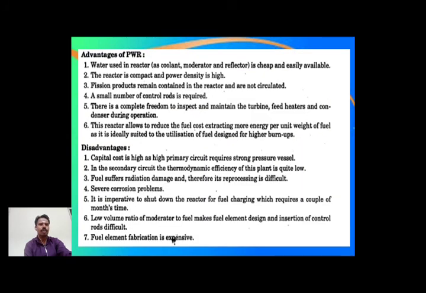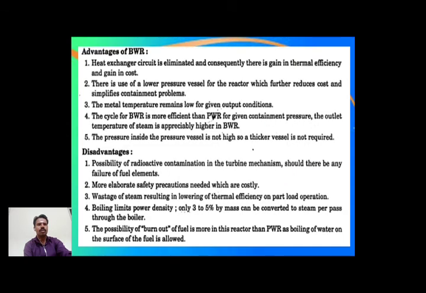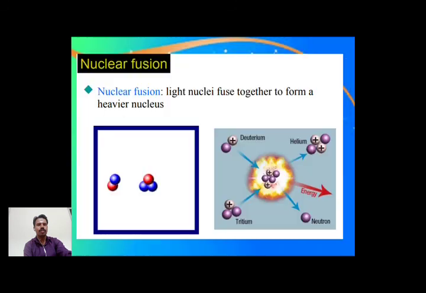The working principle is the same as we discussed a few minutes ago. It has advantages and disadvantages. We can use two types of water. Water is used in the reactor. It is cheap and easily available. The reactor is compact and the power density is also high. It has some disadvantages. The capital cost is high compared to another type. It is another type, with a simple circuit. It has some advantages and disadvantages.